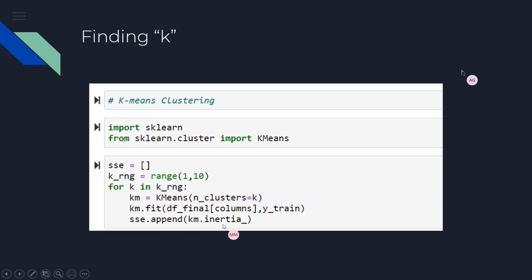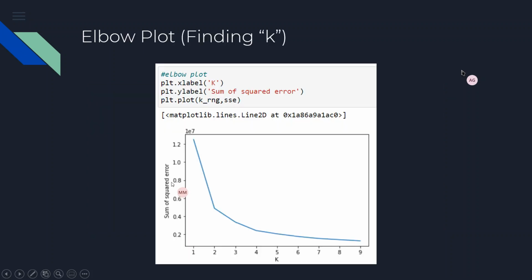Inertia basically defines the distance of each data point from the centroid in the graph. So the inertia value of the whole km defines the sum of squared error. It gives the intuition about the sum of squared error. So we append the km inertia in this empty array, so that the sum of squared error has some value at the end. And for each k in the range of 1 to 10, we plot a graph regarding that.